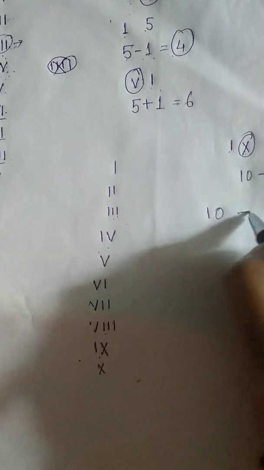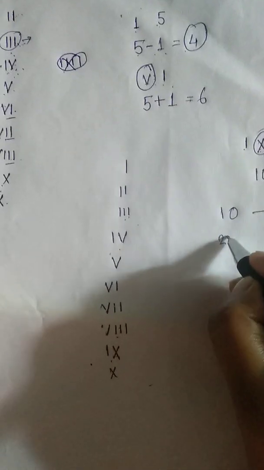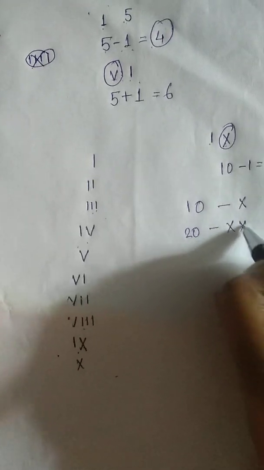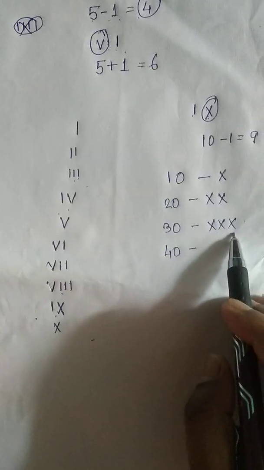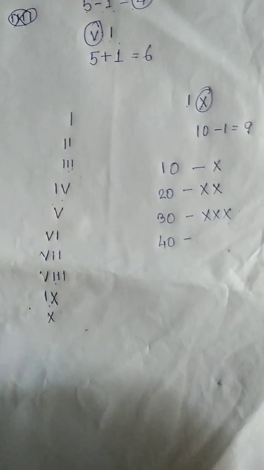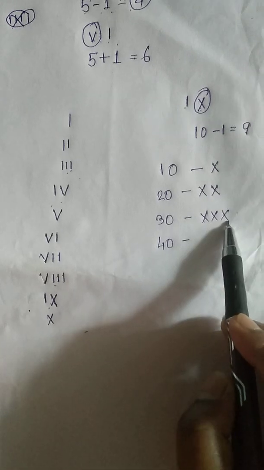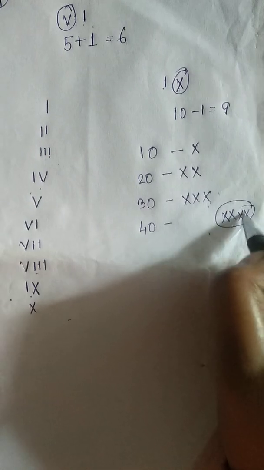Now I will show you 10. 10 means 1X, 20 means 2X, 30 means 3X. Okay, 40. But as you know, we cannot repeat any number more than 3 times. So here you see triple X, but now we cannot write more X. Like 40, if we write four X's, this method will be wrong.